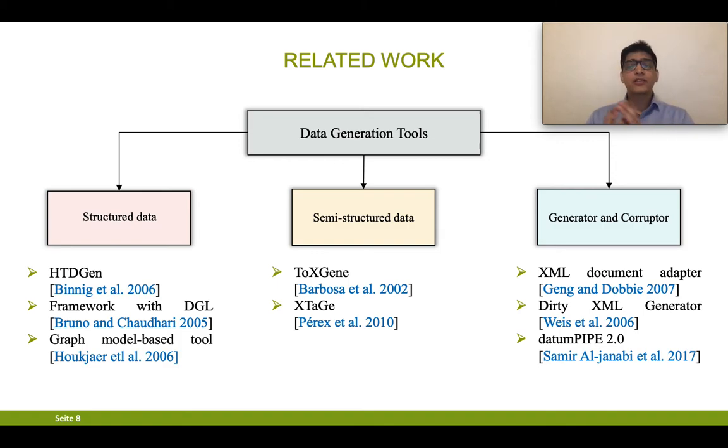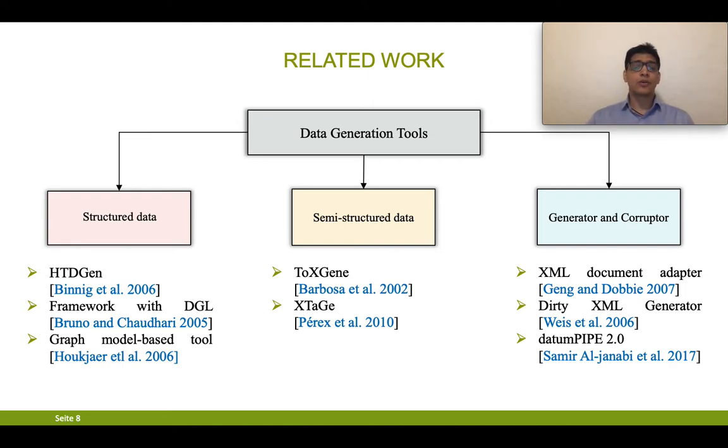The Dirty XML generator modifies the XML document by removing content, adding duplicates, and inserting misspellings using different algorithms. But all these transformations are performed based on a configuration document. In that document, it has to be specified for which column what transformation needs to be applied.